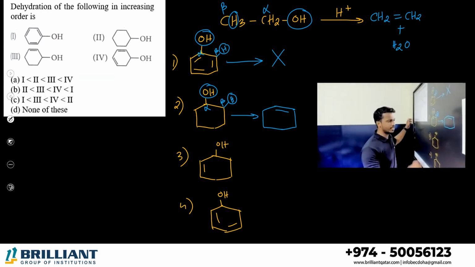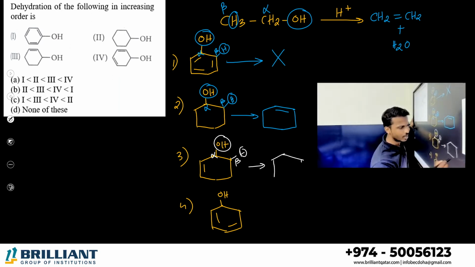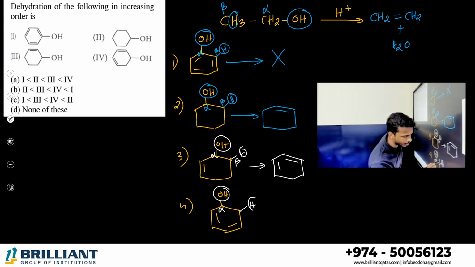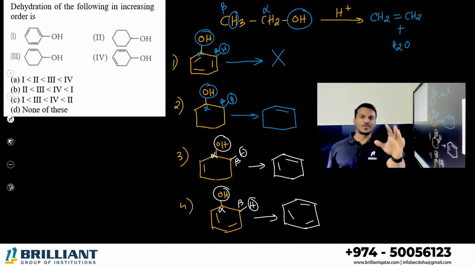What about the other cases, dear all? You take the OH group from the alpha carbon, one hydrogen from the beta carbon, make a double bond between alpha and beta, so I can get this product, a diene. Here I am taking OH from the alpha carbon, and you can take hydrogen from the beta carbon and make the compound benzene. Now can you tell me which compound is ready to undergo the reaction?